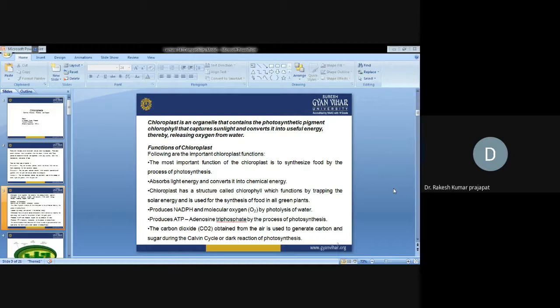This chloroplast also produces NADPH and molecular oxygen, O2, by photolysis of water. It also produces ATP, adenosine triphosphate, by the process of photosynthesis. The carbon dioxide obtained from air is used to generate carbon and sugar during the Calvin cycle, the dark reaction of photosynthesis.